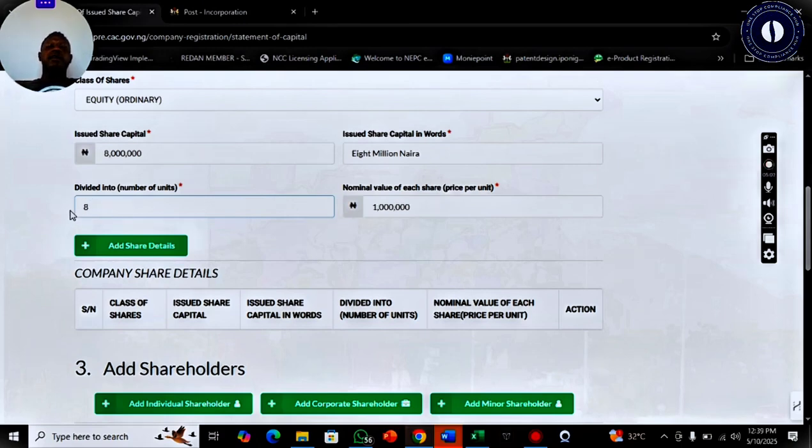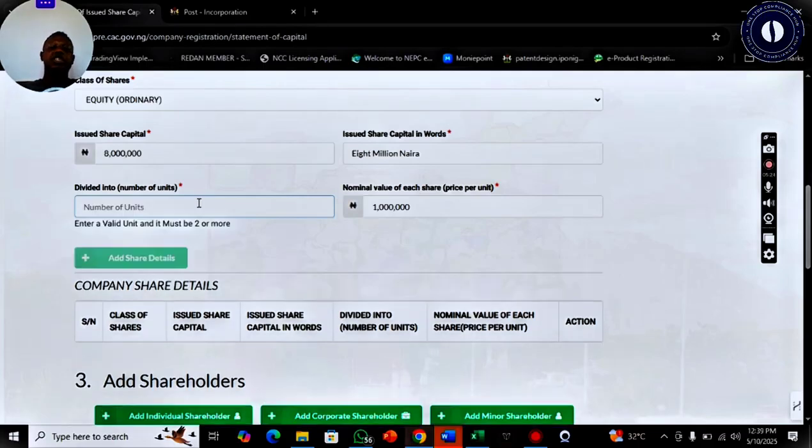So they'll go and put divided into it, and then the nominal value is 1 million. If you do this, what this means is you only have 8 shares to offer to the members, and each share is valued at 1 million naira. And this is really not good for practice. This is really not the best in terms of business development. All right. So you want your share value to be as minimum as possible for you to have lots of shares to offer to the public or to your members.